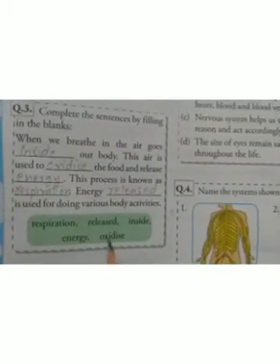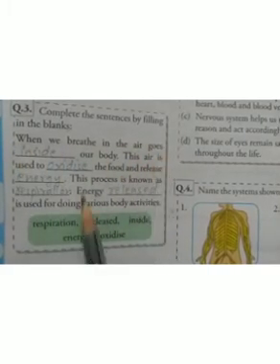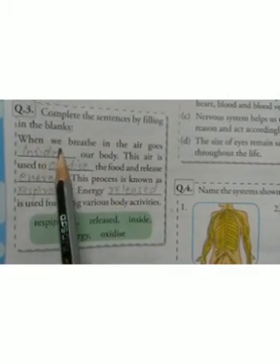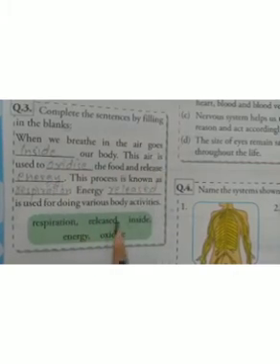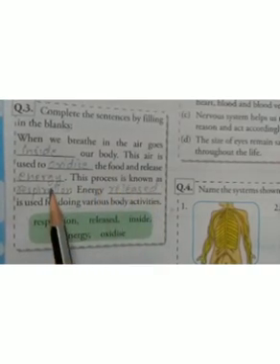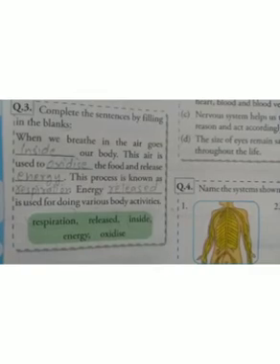Now question number 3. When we breathe in, the air goes inside, this will come in the first space, inside our body. This air is used to oxidize the food and release energy. This process is known as respiration. Energy released is used for doing various body activities.